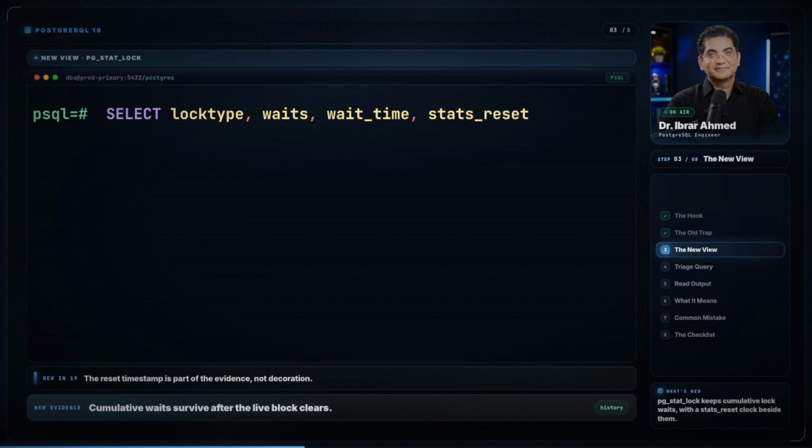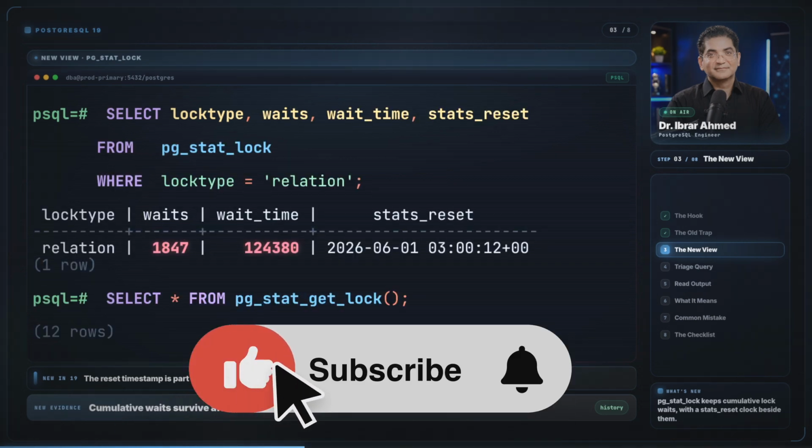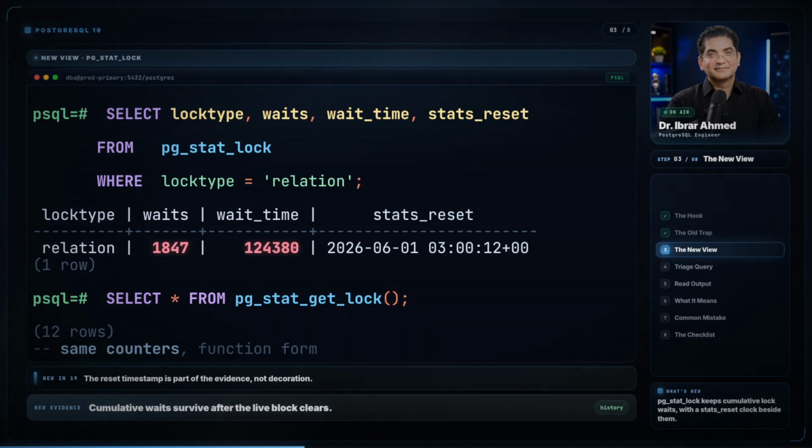pg_stat_lock changes that. One row per lock type, with 3 numbers that matter: waits, wait_time, and stats_reset. And pg_stat_get_lock gives you the same counters as a function. This is not a live snapshot. This is lock history you can query.